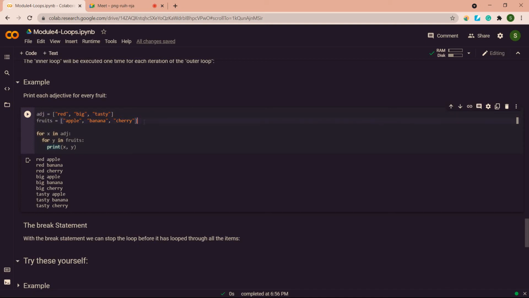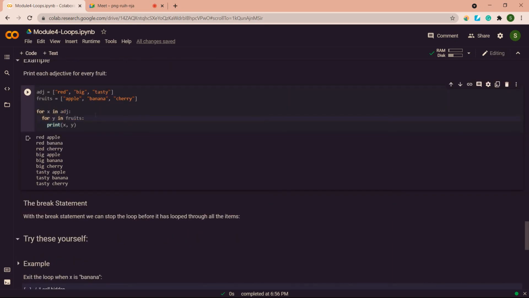Now what I want is all 3 adjectives for every item in fruits. That is, I want to print red apple, big apple, tasty apple, and then red banana, big banana, and tasty banana, and then red cherry, big cherry, tasty cherry.